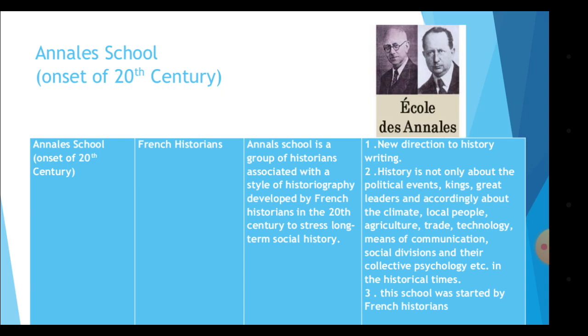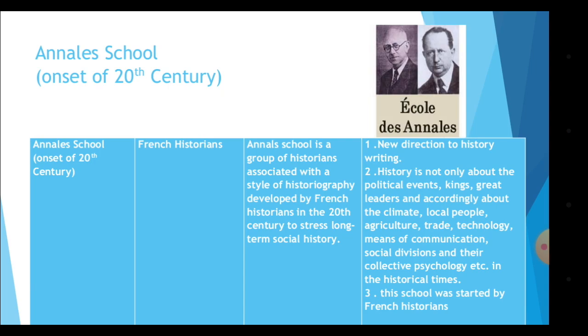History is not only about political events, kings, and great leaders, but also about the climate, local people, agriculture, trade, technology, means of communication, social divisions, and the collective psychology in the historical time. So the outcome was that history is not only about the important people of that event like kings and leaders, but we need to go deep.